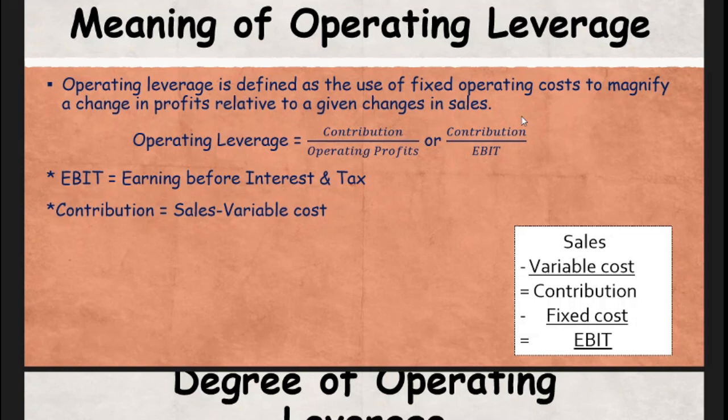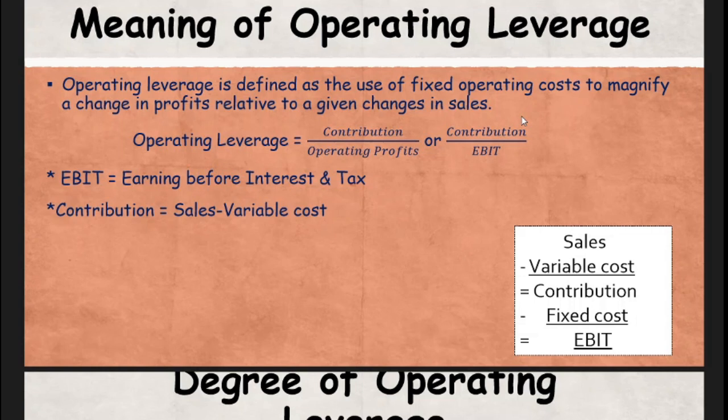So what is the main purpose of the operating leverage? The firms are using this fixed operating cost so that a small change made in the sales will bring a big change in the profit. That means in the EBIT, earnings before interest and tax.